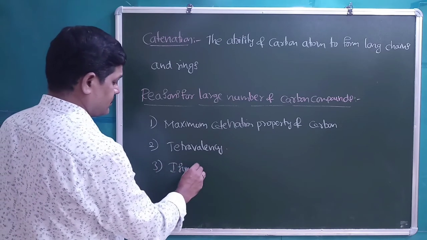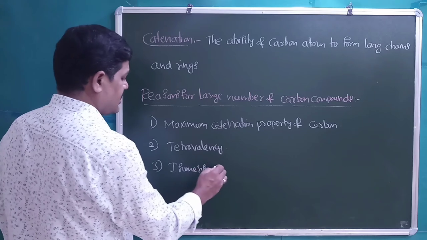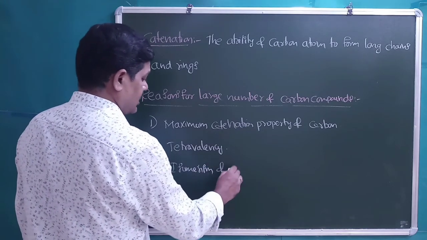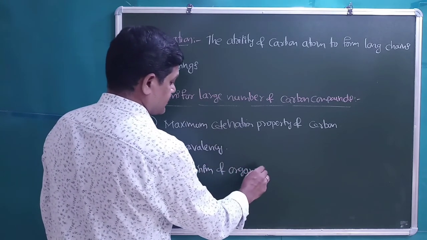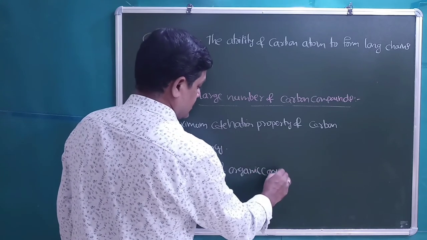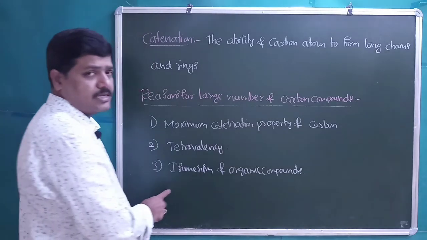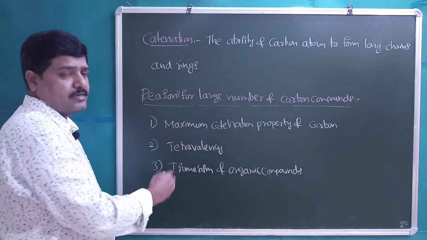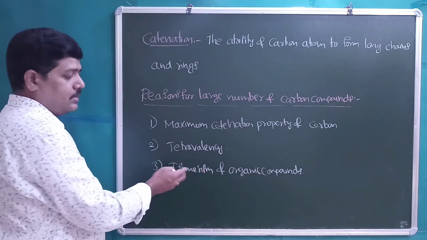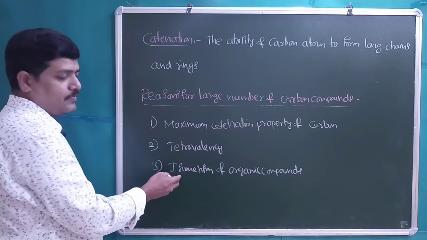Isomerism of organic compounds is also one of the reasons. Isomerism is the phenomenon of the same molecular formula but different properties.